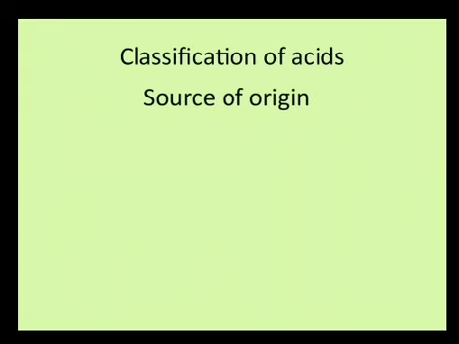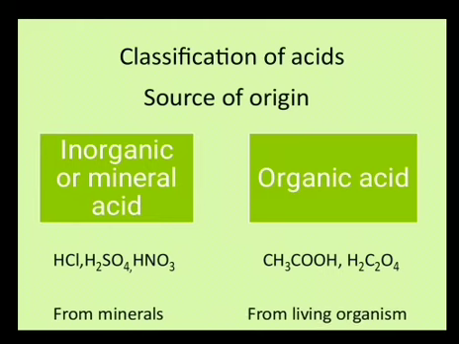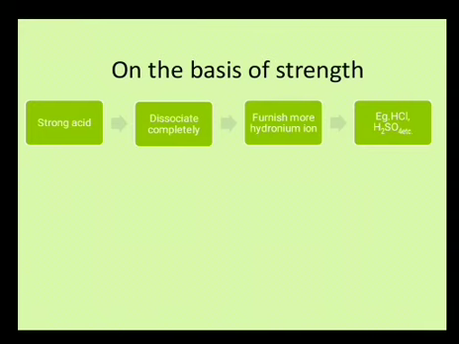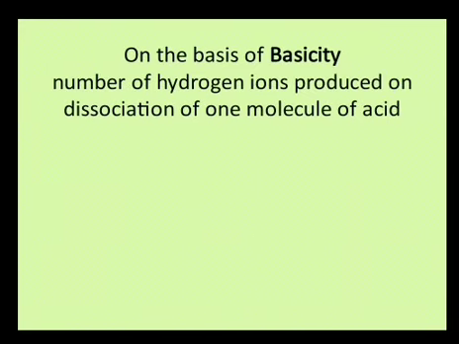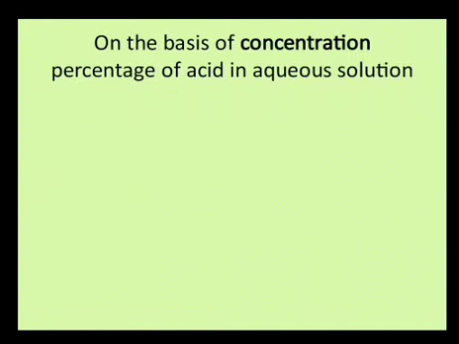Then we studied different classifications of acids. First, on the basis of origin: mineral acids and organic acids, with a few examples. Then on the basis of strength, acids are of two types, strong and weak. Strong acids dissociate completely, and weak acids dissociate comparatively less, below 30%. Then on the basis of basicity, we studied monobasic, di, tri and tetrabasic acids, based on the number of replaceable hydrogen atoms.